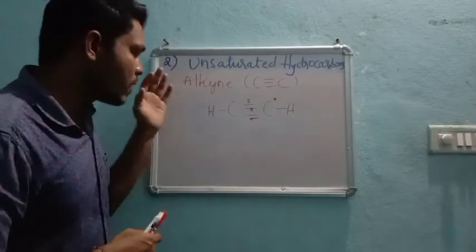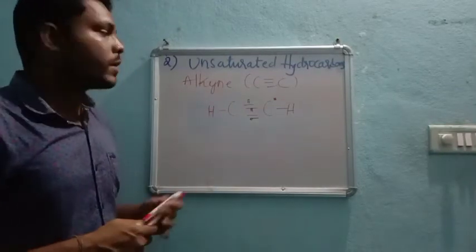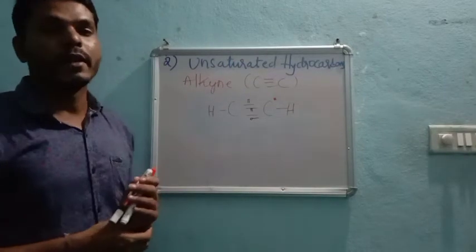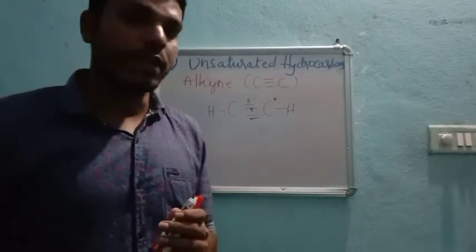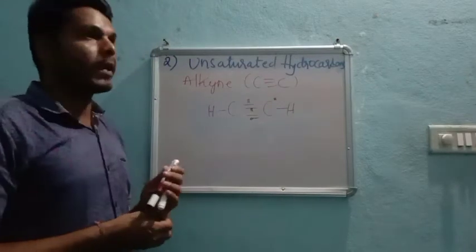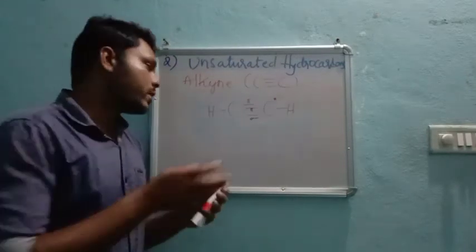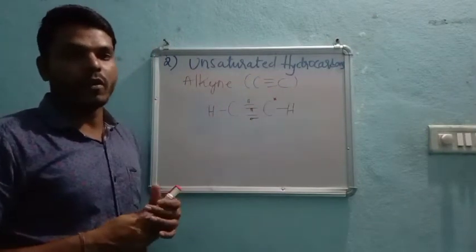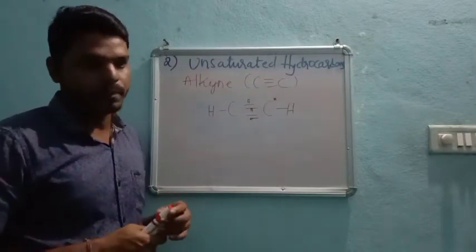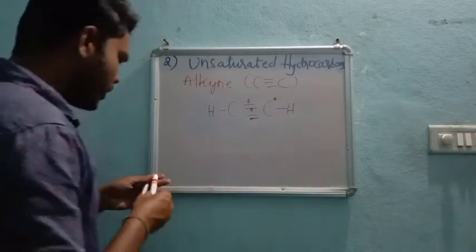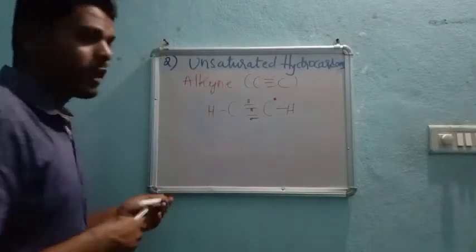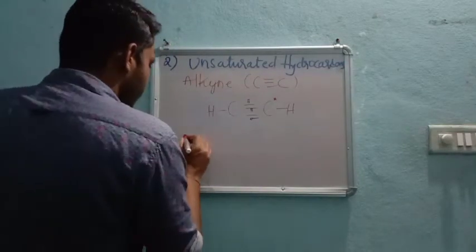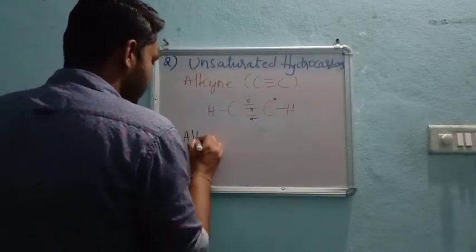Pi bonds are weak bonds and they can break very easily. Because breaking is very easy, this molecule will readily undergo reaction.